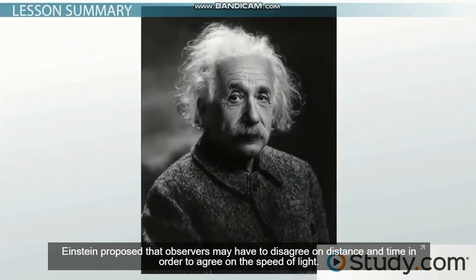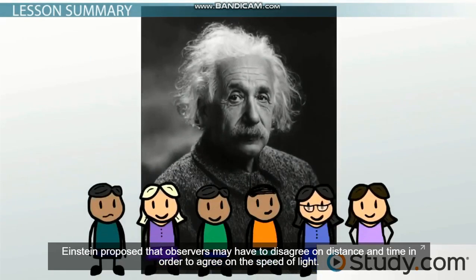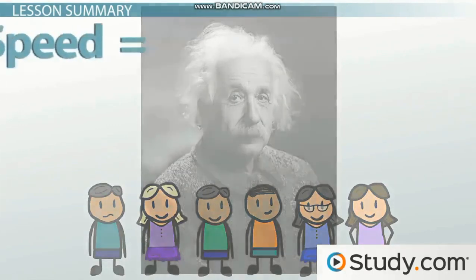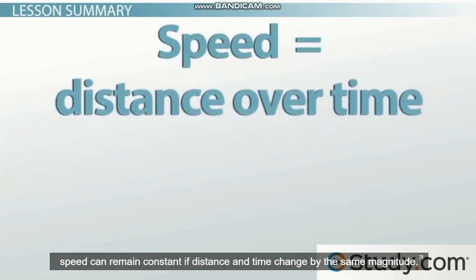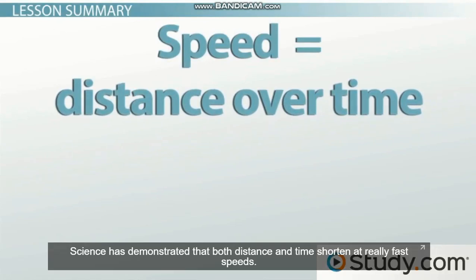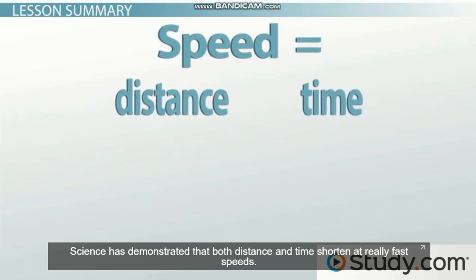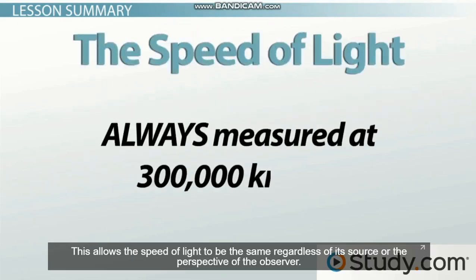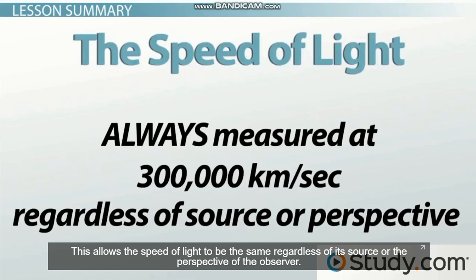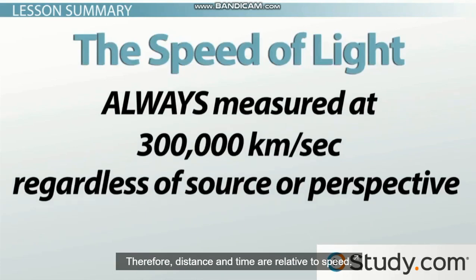Einstein proposed that observers may have to disagree on distance and time in order to agree on the speed of light. Now, if speed is a measure of distance over time, speed can remain constant if distance and time change by the same magnitude. And science has demonstrated that both distance and time shorten at really fast speeds. This allows the speed of light to be the same, regardless of its source or the perspective of the observer. Therefore, distance and time are relative to speed.